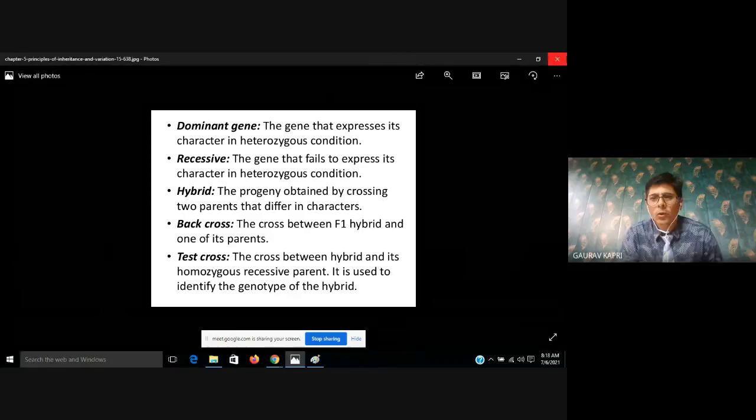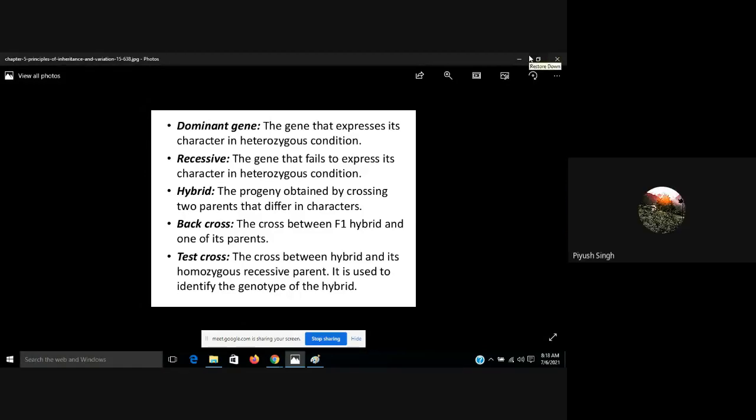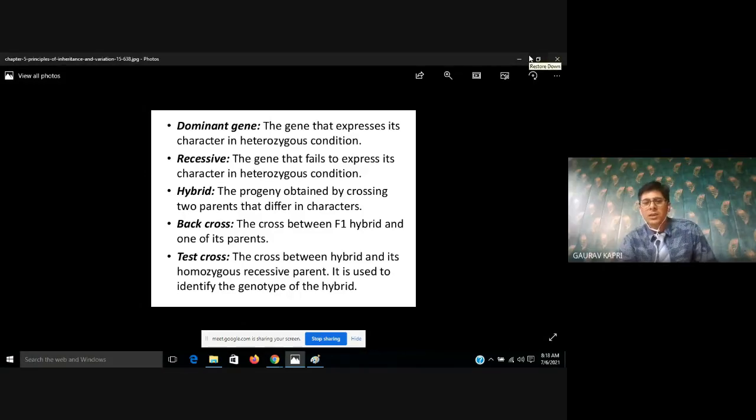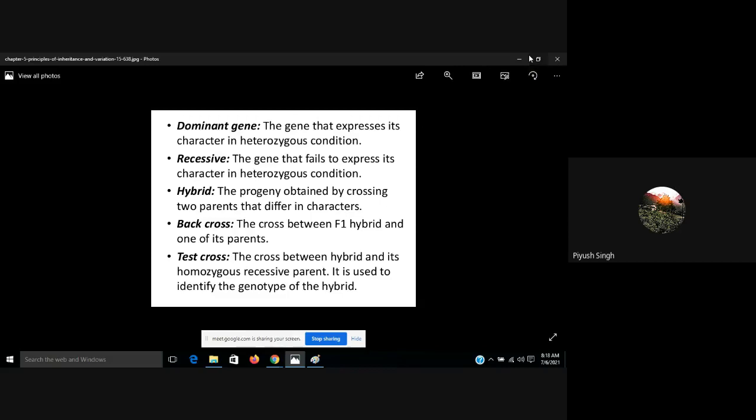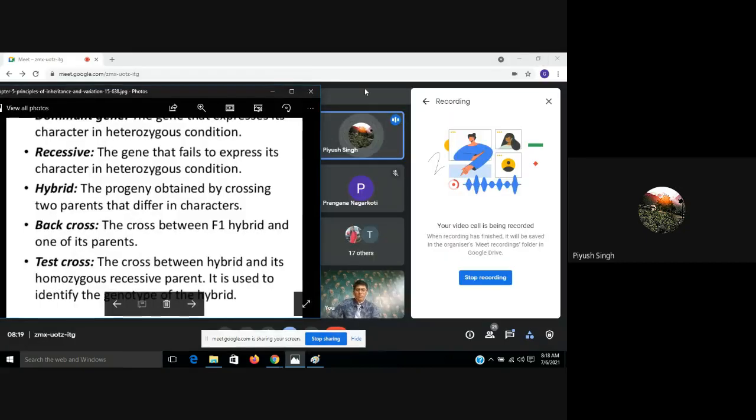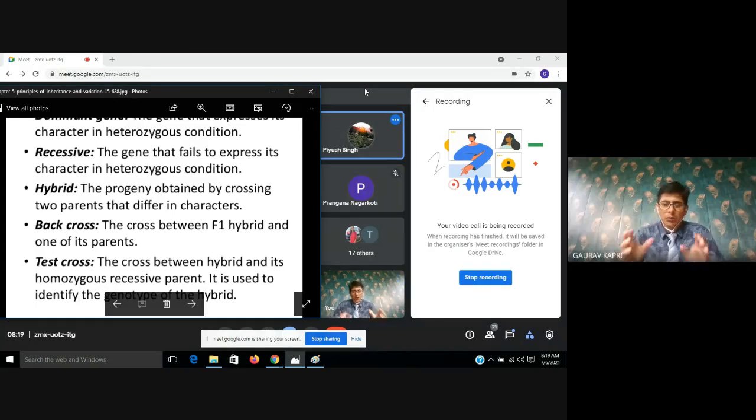Yes, sir. Okay, Piyush, will you explain the concept of dominant and recessive gene? Any idea, beta? Yes, sir. The gene which expresses in a cell is called dominant, and the one which does not express is called recessive. Very good.